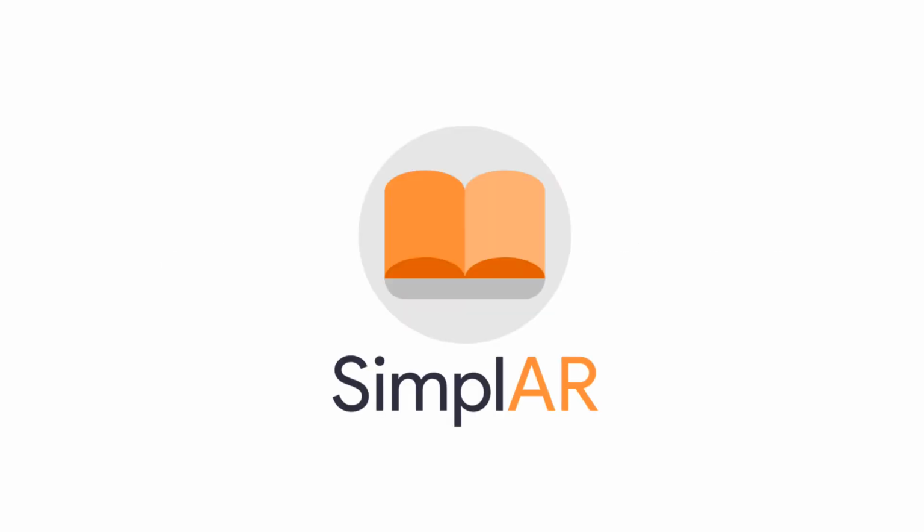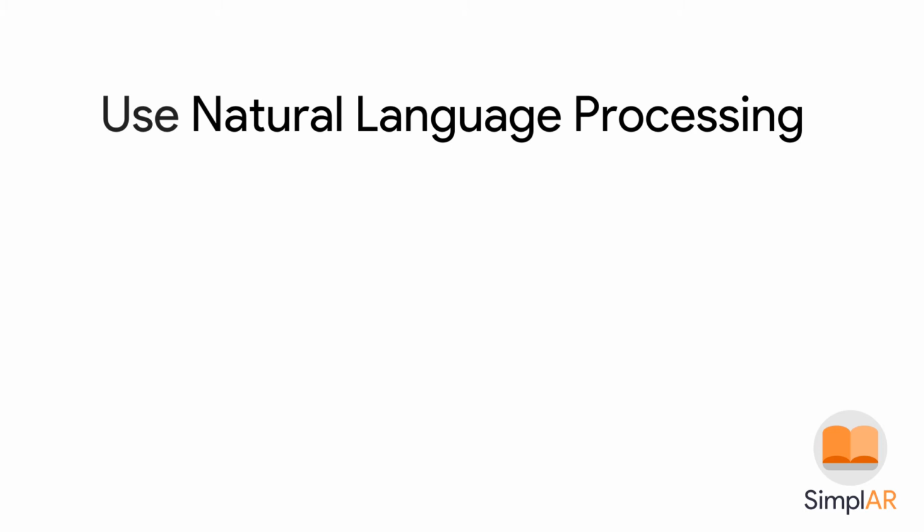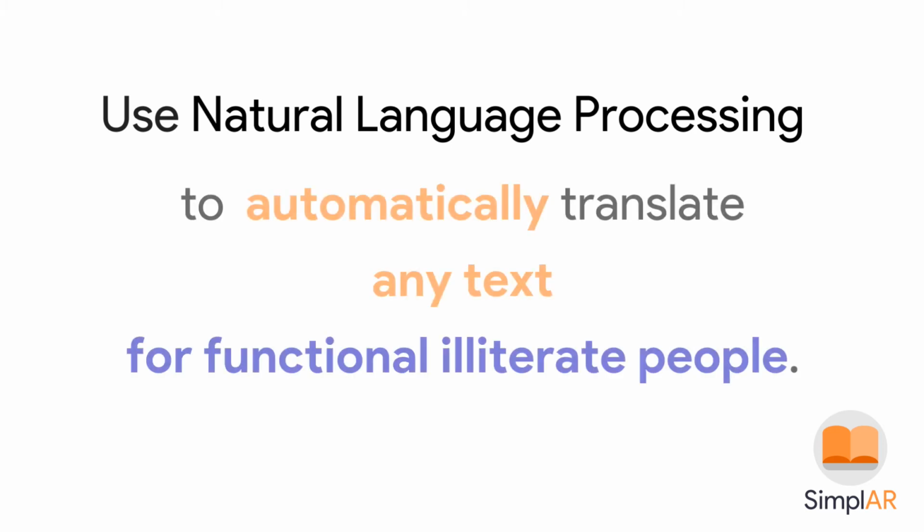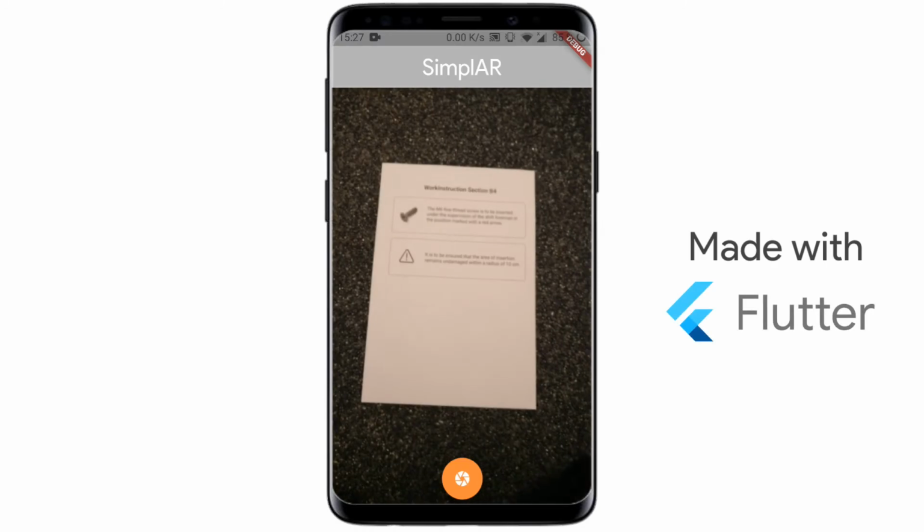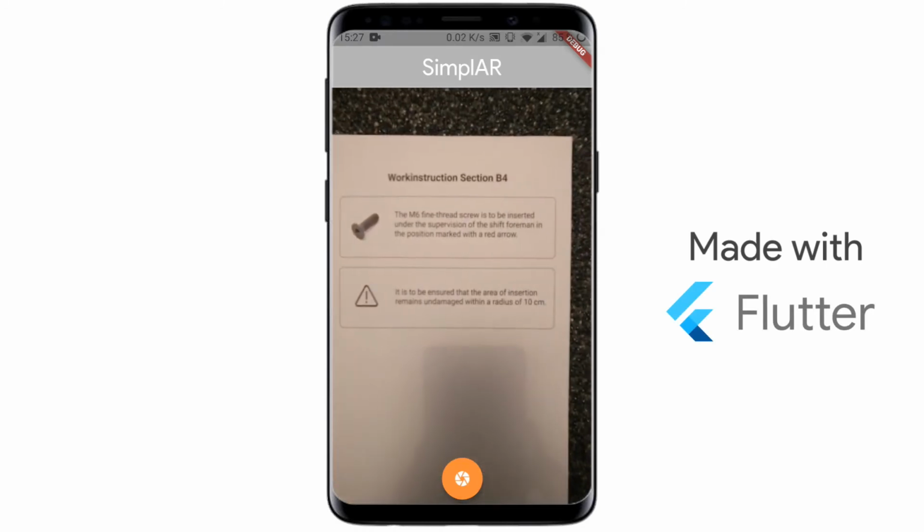This is where SimplAR comes in. We are using the power of natural language processing to automatically translate any text for functionally illiterate people. SimplAR is a Flutter AR app where the user can scan any text.